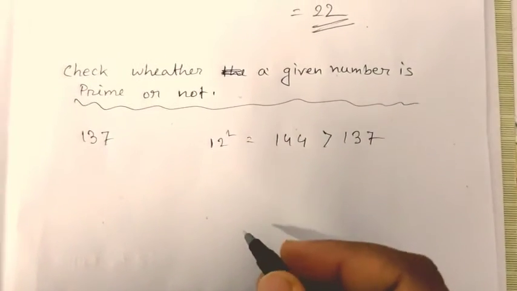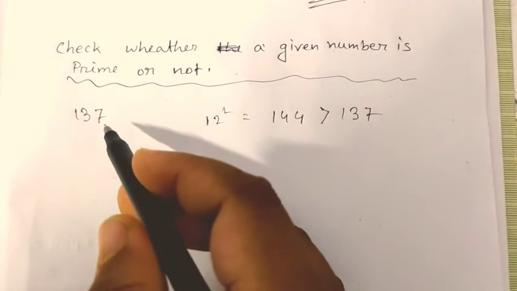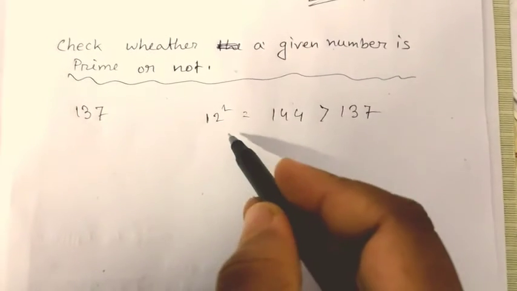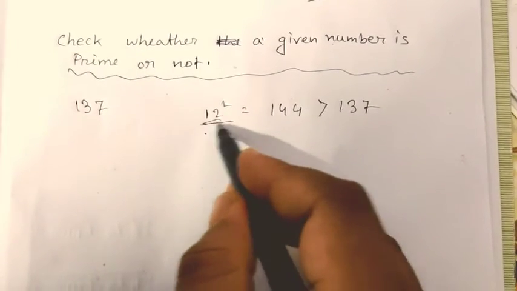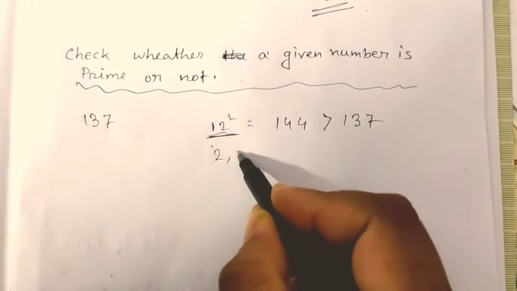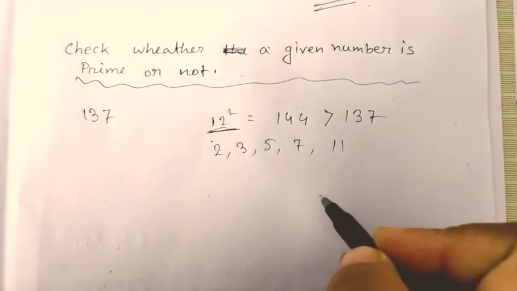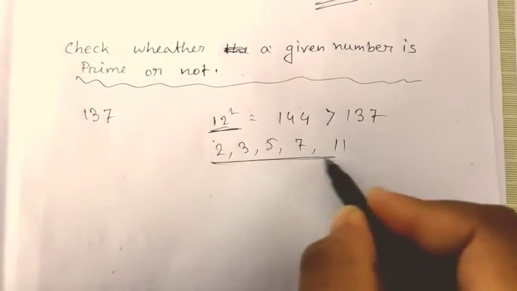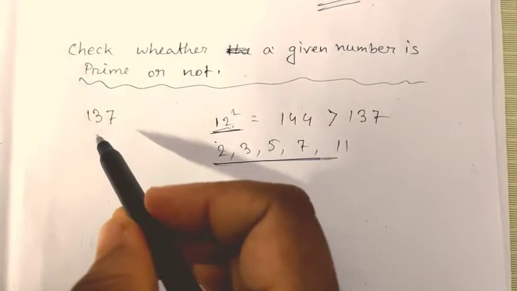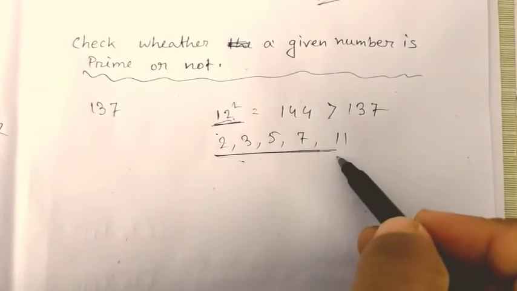So what we will do is check the divisibility of 137 by the prime numbers less than 12. What are the prime numbers less than 12? 2, 3, 5, 7 and 11. So only these 5 prime numbers are there less than 12. We will check whether 137 is divisible by any of these 5 prime numbers.